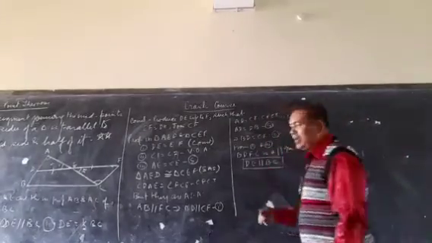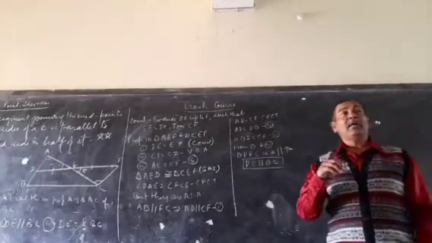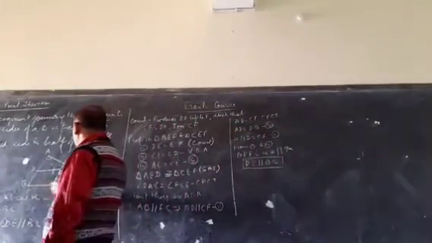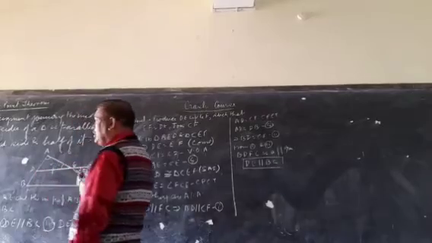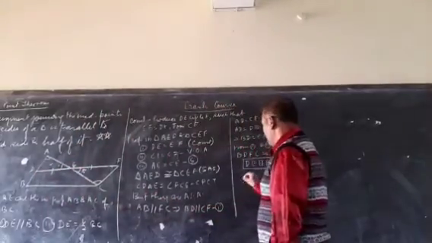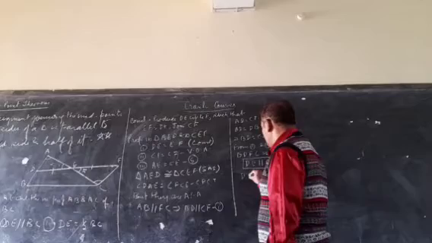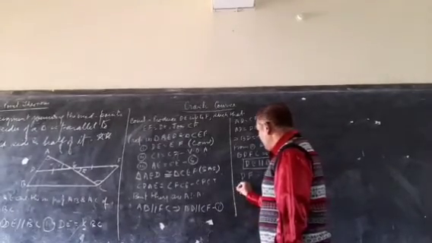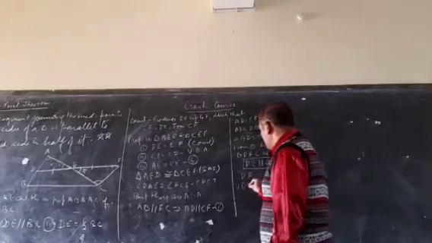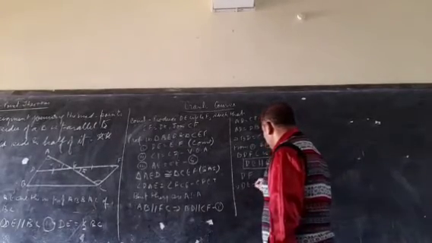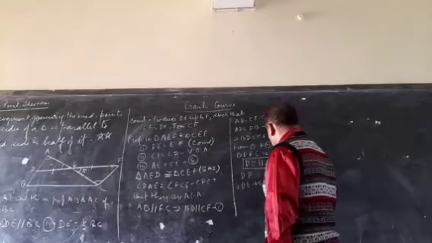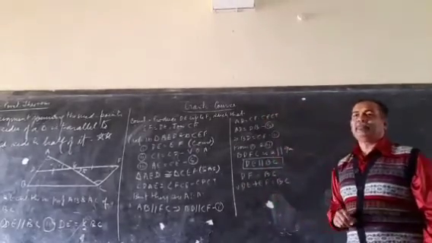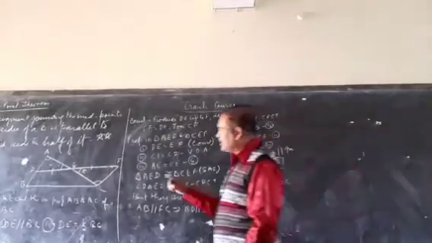Now, since it is a parallelogram, opposite sides are equal. Then we can write here that BC is equal to DF. This DF can be written as DE plus EF, which is equal to BC. What is the relation between DE and EF? Both are equal by construction.